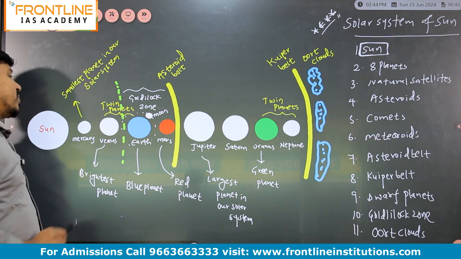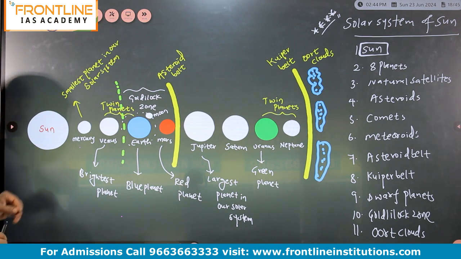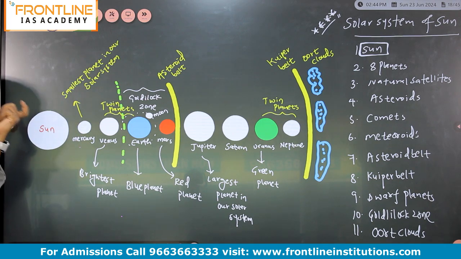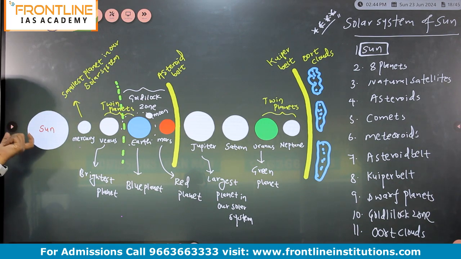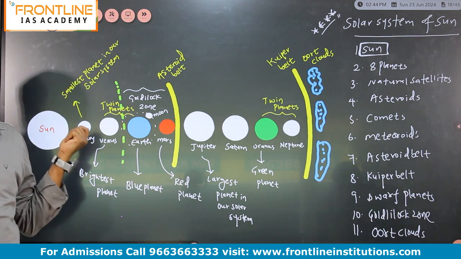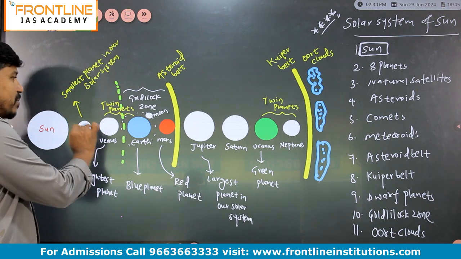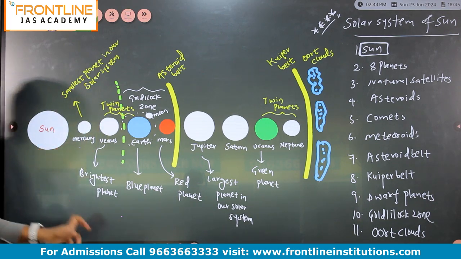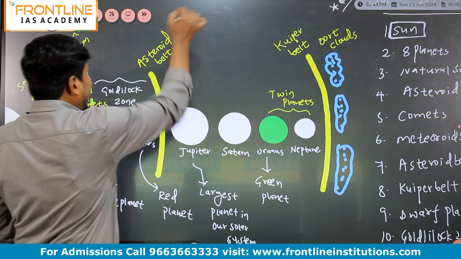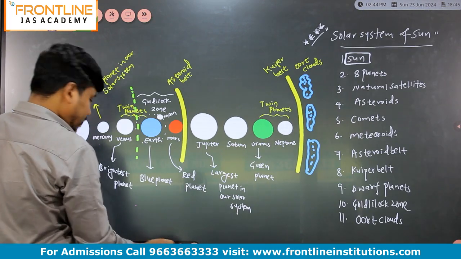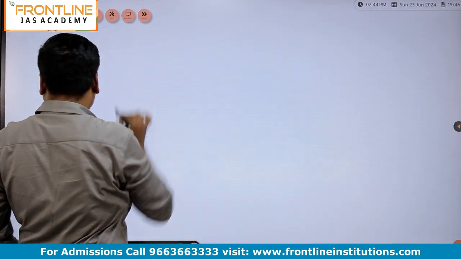So now we'll discuss one by one about all the planets. First we have discussed about the sun. Sun is the largest component, right? It's the most massive object in our solar system. Now we'll discuss the planets one by one. Mercury is a very important planet, and it is the smallest planet of our solar system.